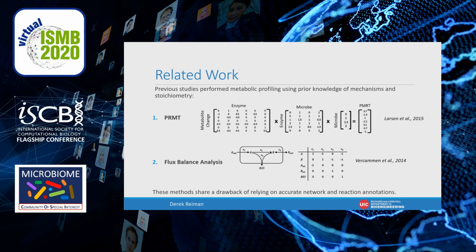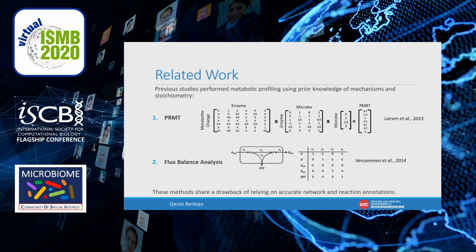Previous work has modeled microbiome-metabolite interactions using a priori knowledge of mechanisms and stoichiometry. Here I describe two major approaches: predicted relative metabolic turnover, or PRMT, and flux balance analysis. PRMT is a computational analysis tool that uses the changing abundance of functional genes or enzymes in metagenomic data to predict the capacity of that community to consume or generate metabolites.